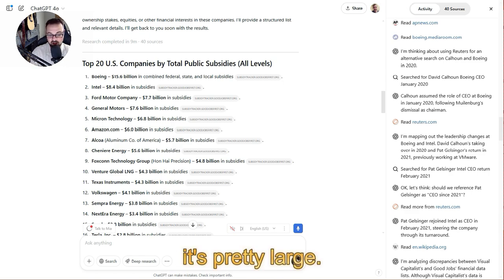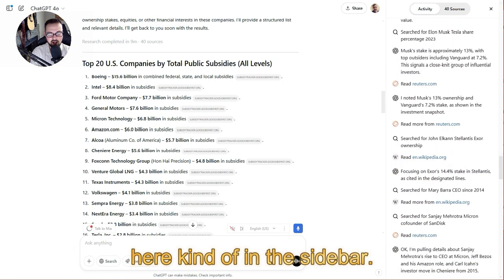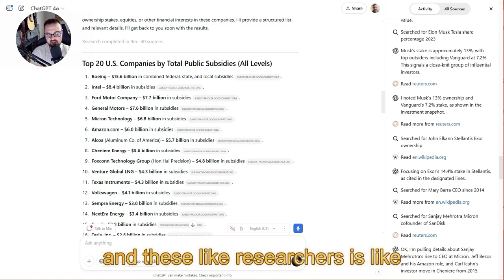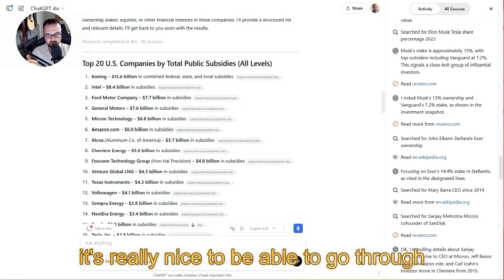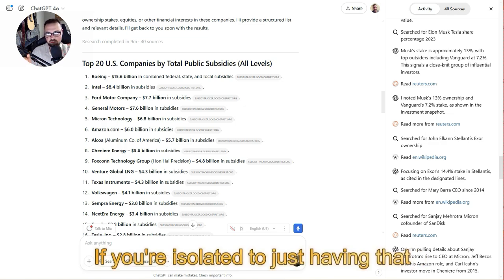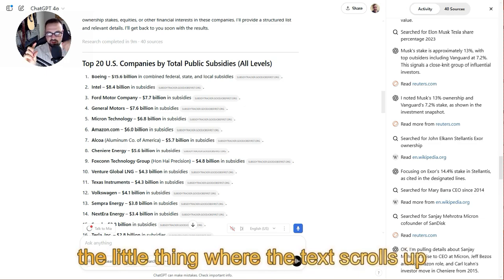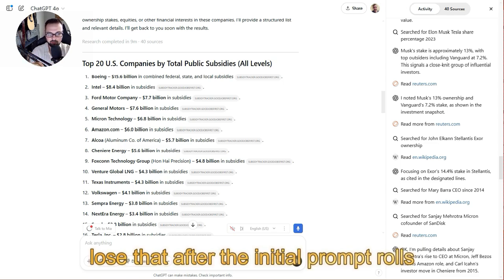So it's pretty large. I liked that it had this activity breakdown here in the sidebar. Because one thing with these sort of agents and researchers is that when you do the chain of thought or the progress, it's really nice to be able to audit that after the fact. If you're isolated to just having that chain of thought in the little thing where the text scrolls up and down, that's fine, but you lose it after the initial prompt rolls through.